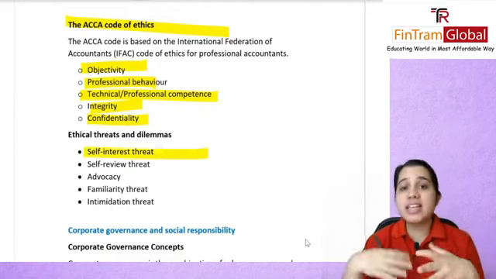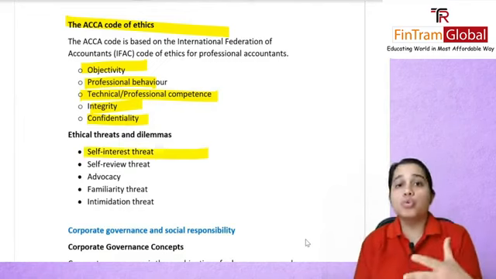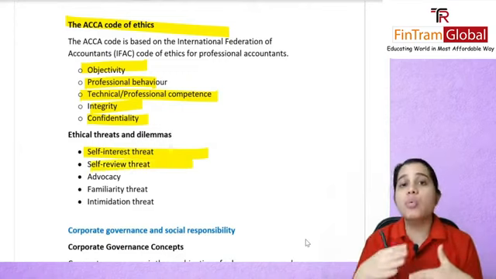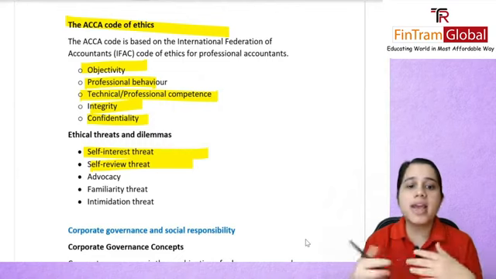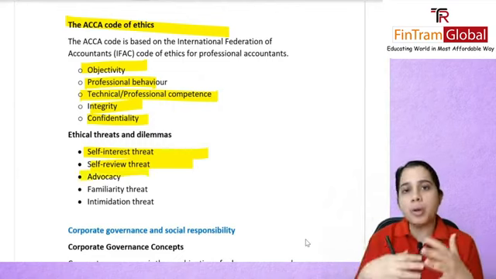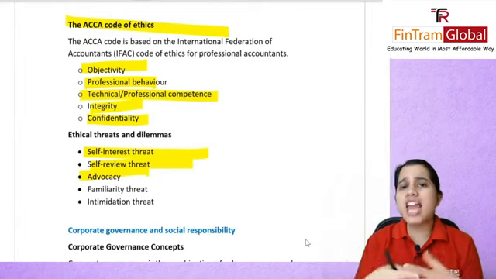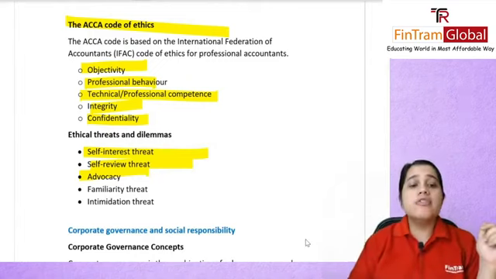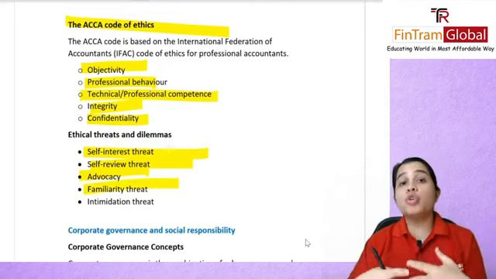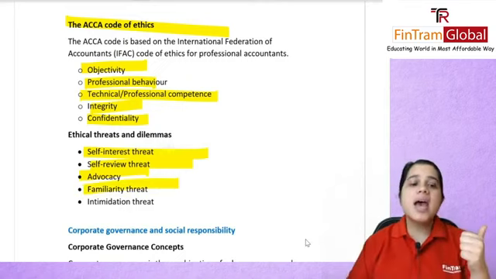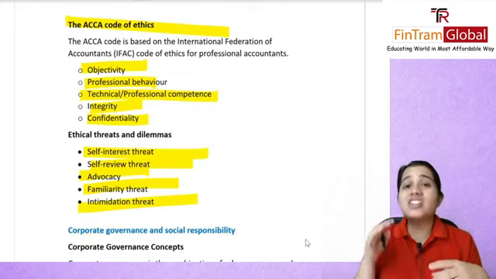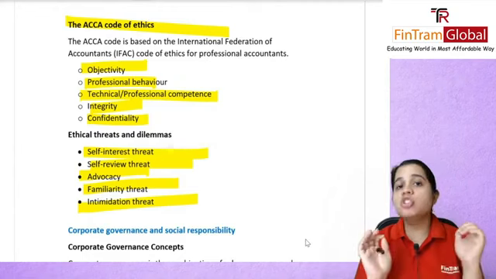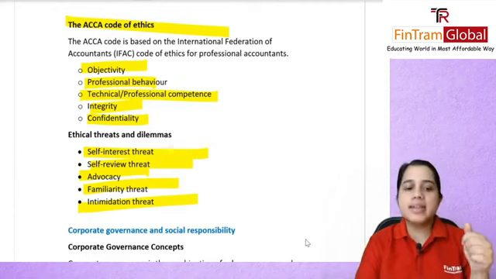There are various ethical threats. You have a self-interest threat, wherein you could do something wrong because it will benefit you too. Self-review threat, wherein you are reviewing your own work, then of course this threat will arise. Advocacy, when you are promoting a client's opinion, which usually happens in legal cases. Familiarity threat, if you know your client too well, then of course this threat will arise. And intimidation threat, probably your manager is asking you to do something wrong, and says if you don't do it, you will lose your job. So these are the various ethical threats and dilemmas.